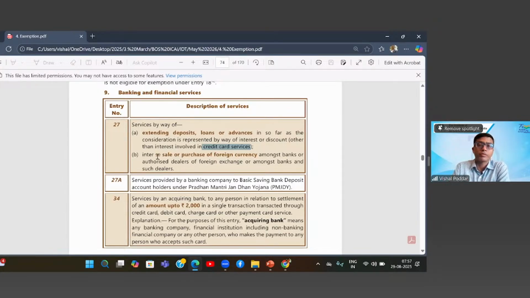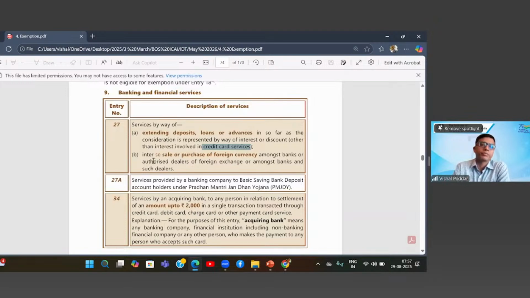Like in case of banks, you have the loan processing charges. You have different types of fees and charges whenever a loan is given by the bank. All those charges are fully taxable. This entry 27A does not cover any other charge. It is exclusively for the interest part.